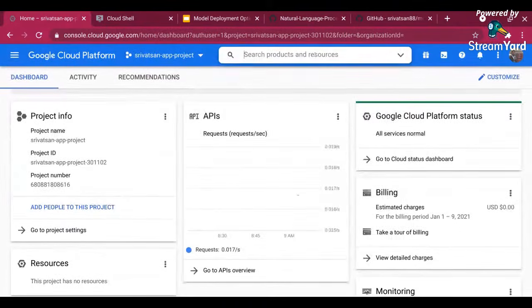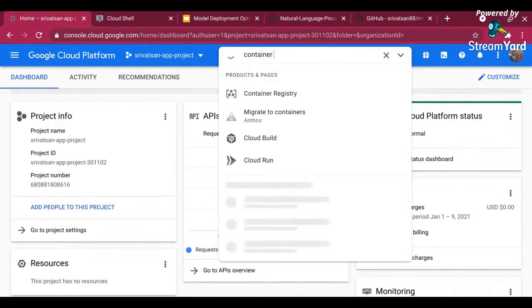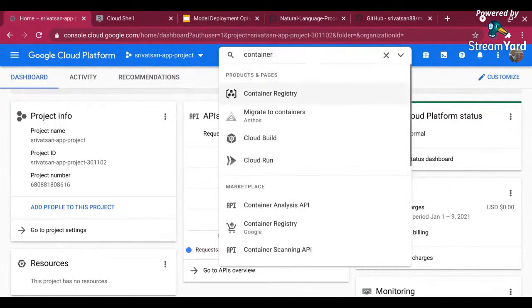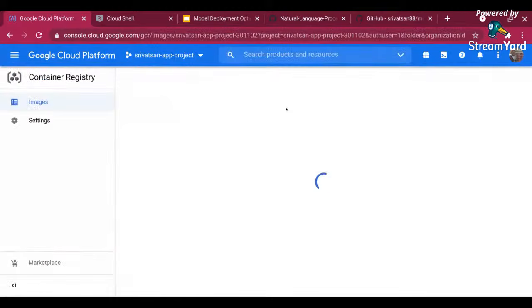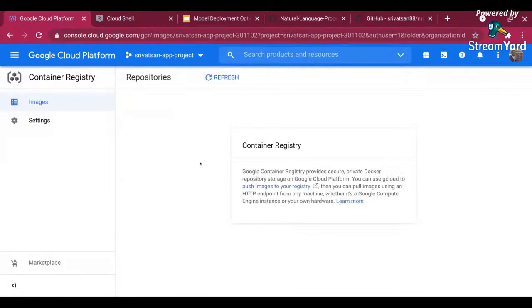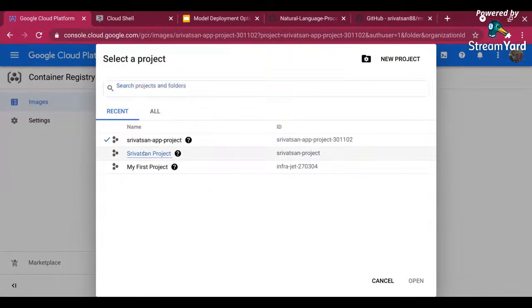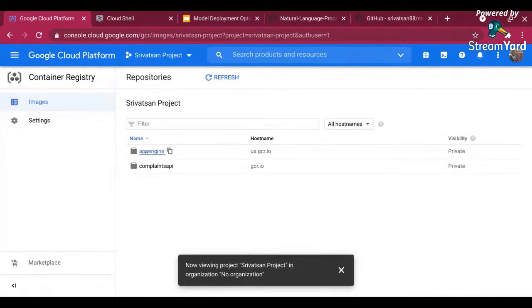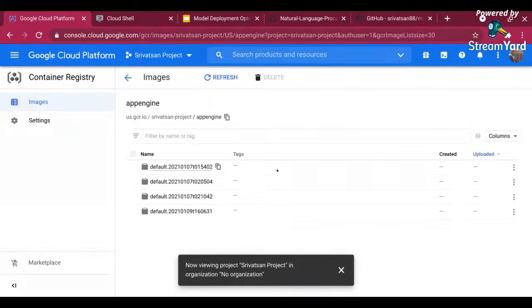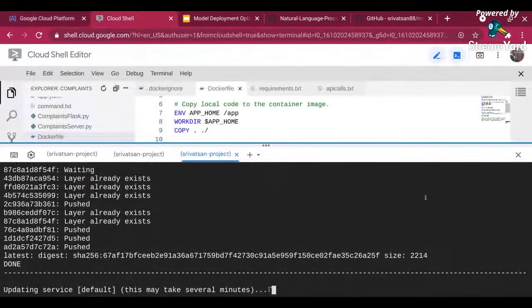If I go to my container registry, and then if I... okay, so I have to change the project because I went back to my previous project. And see here, App Engine has created that container registry for you with all the parameters. So you do need it, but you don't have to create the container. You don't have to give the container.